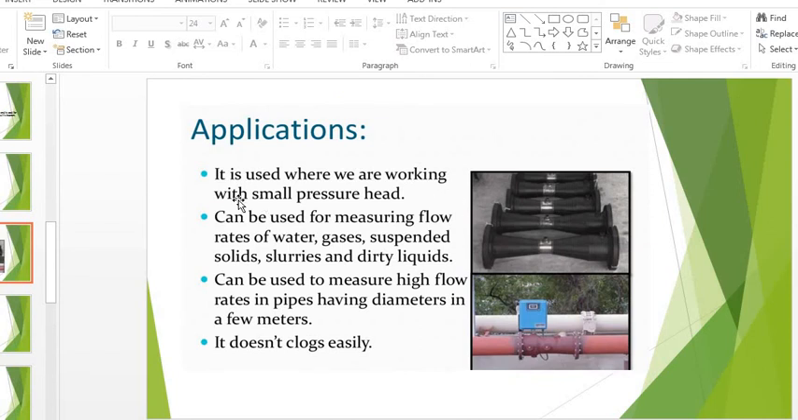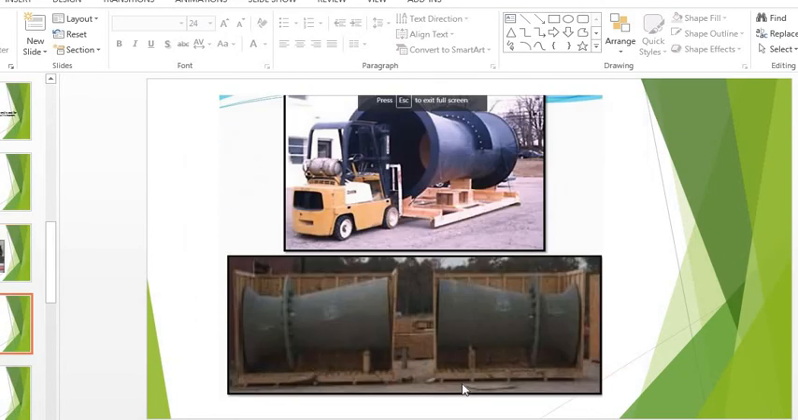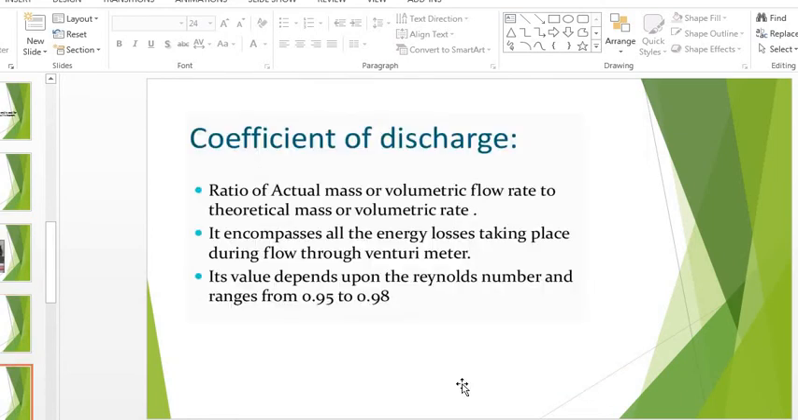These are some applications, right? It is used where we work with a small pressure head, and it is used for measuring the flow rate, what I told you, right? Similarly, it is used in a water treatment plant also, right? And it does not clog easily, right? So here some photograph is there.